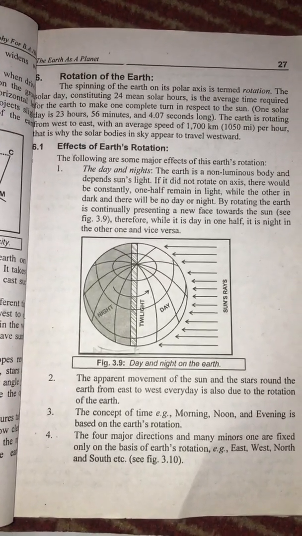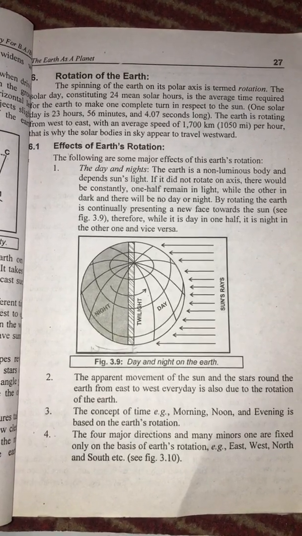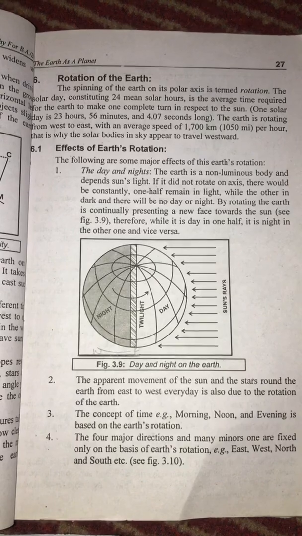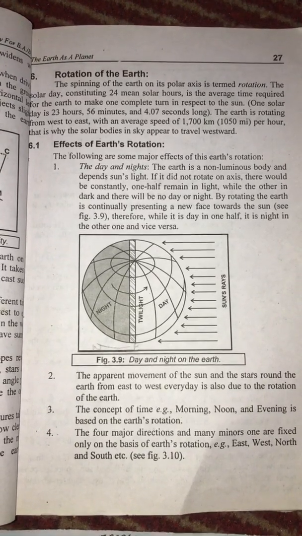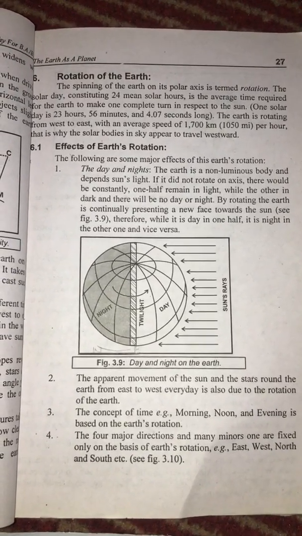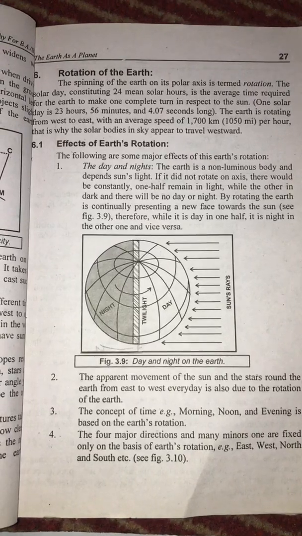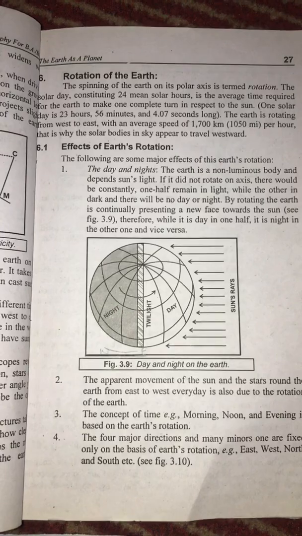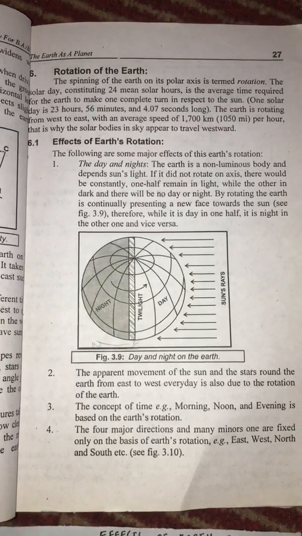The earth rotating on its own axis is called rotation. It rotates every 23 hours, 56 minutes, and 4.07 seconds. The earth's axis tilts at an angle of 23.5 degrees with its orbital plane around the sun. It has many effects.